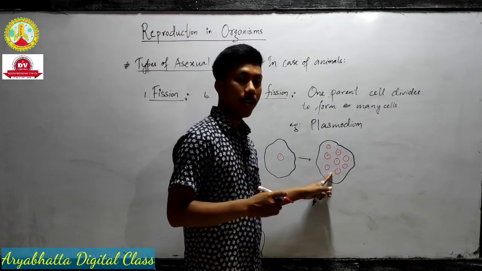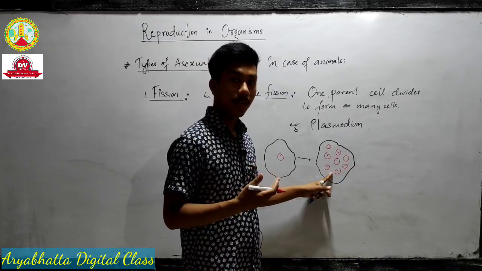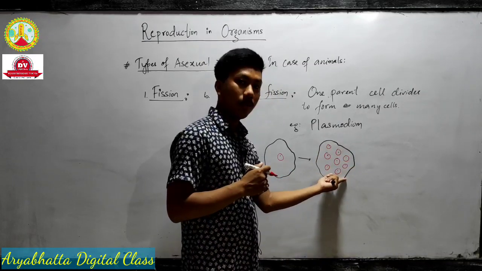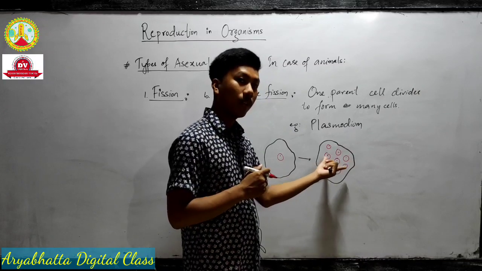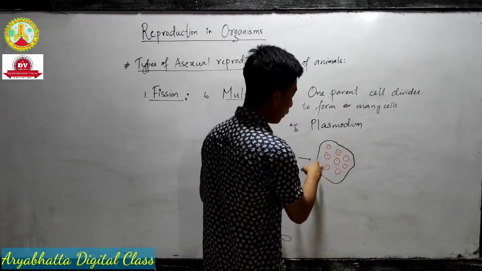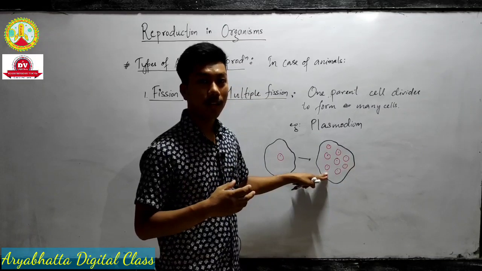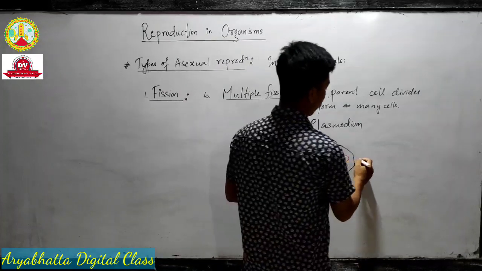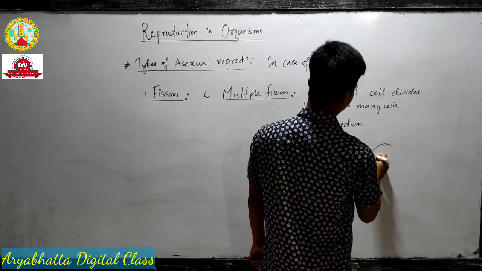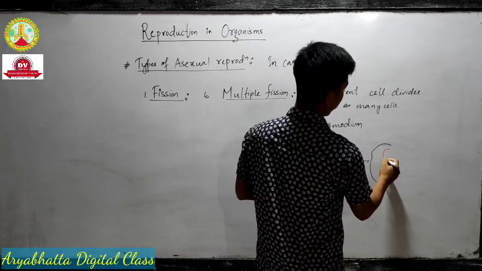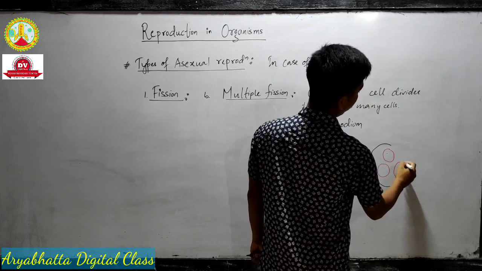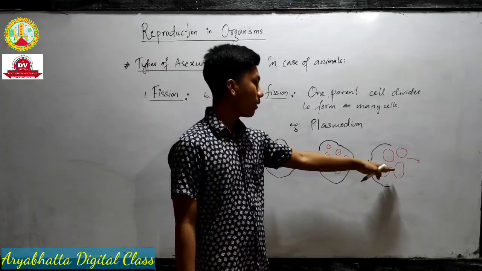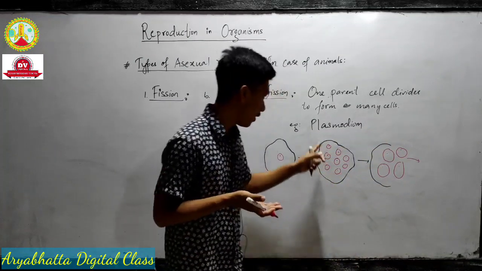Once all those nuclei become mature, grow to their size and are able to survive outside in environmental conditions, the cell ruptures and all those nuclei come out from the cytoplasm and give rise to new individuals, that is Plasmodium.